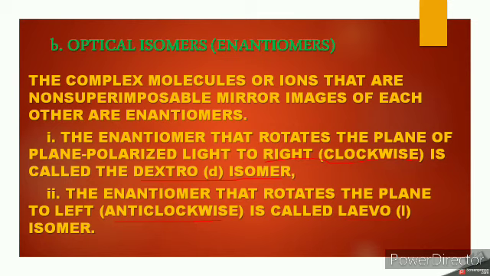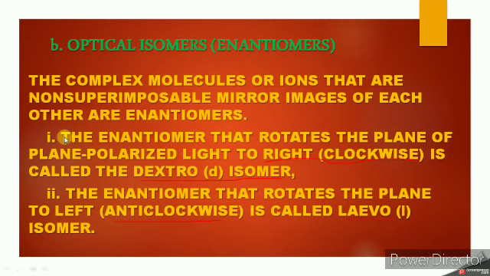So when it shows optical activity, the compounds are called as optical isomers, which are non-superimposable mirror images of each other. And these compounds rotate the plane polarized light either left or right, that means clockwise or anti-clockwise direction, so there are two types of isomers.